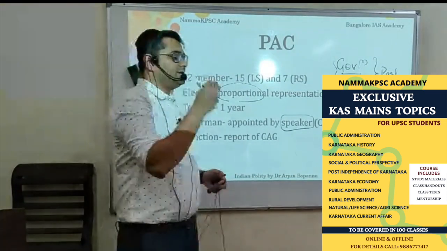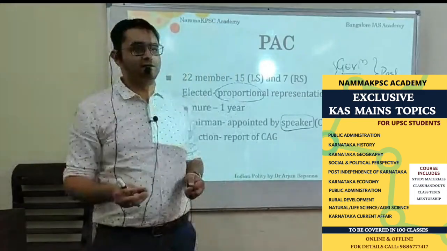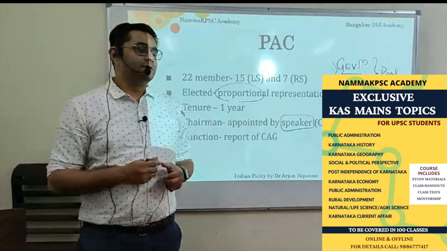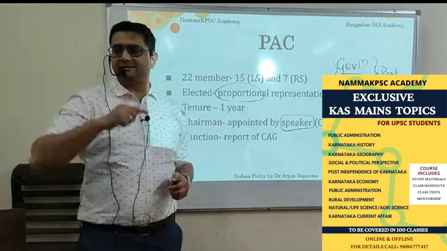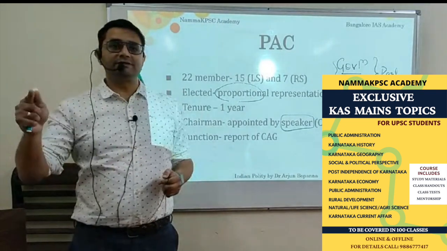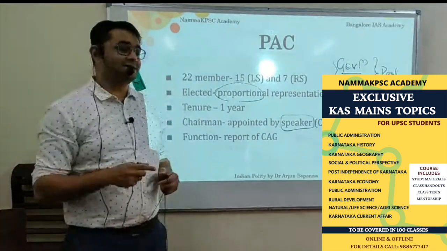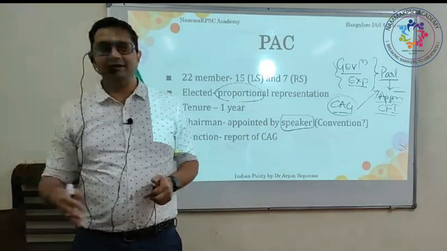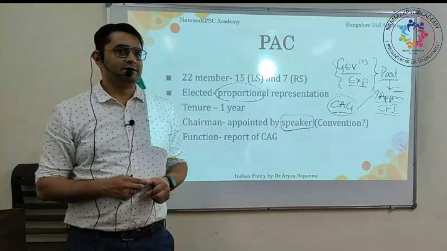So basically, CAG submits the annual audit report of the central government to the president, who in turn submits it to the parliament. The same thing is there even in the state. The CAG audits even the state's accounts and submits its report to the governor, who in turn submits it to the state legislature. Even in the state legislature, there is a Public Accounts Committee which will review the report of the CAG. Is that understood?